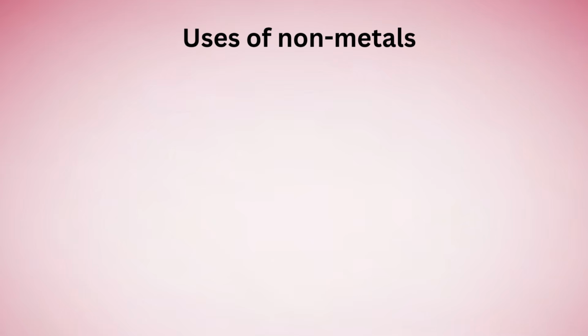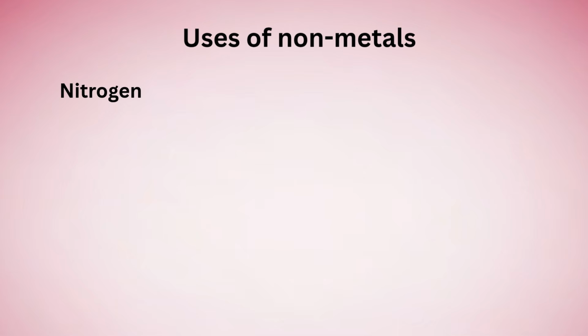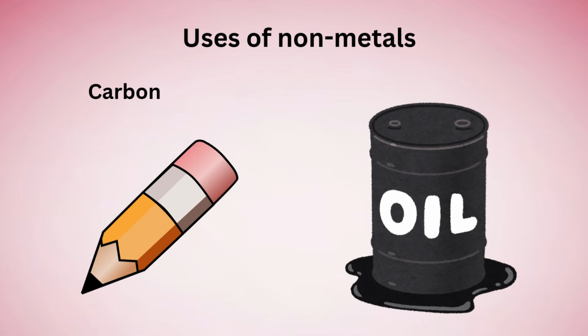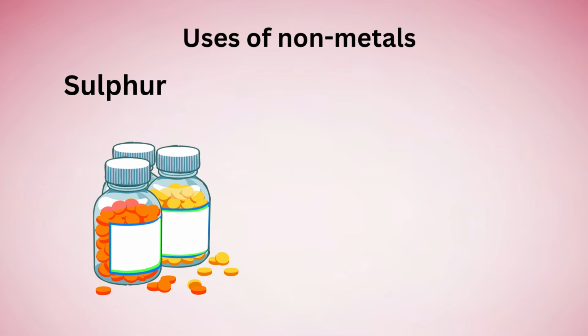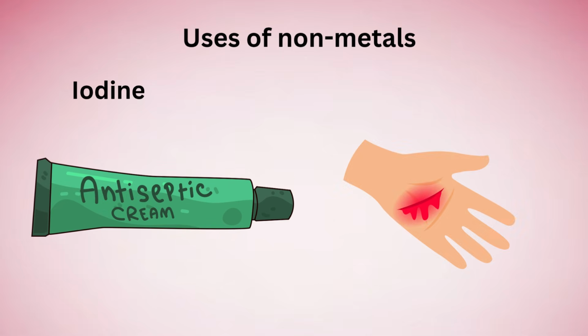Uses of non-metals. Oxygen is used in breathing. Nitrogen is used in fertilizers. Carbon is used in pencil lead and fuels. Sulfur is used in medicines, matches. Iodine is used as an antiseptic to treat wounds.